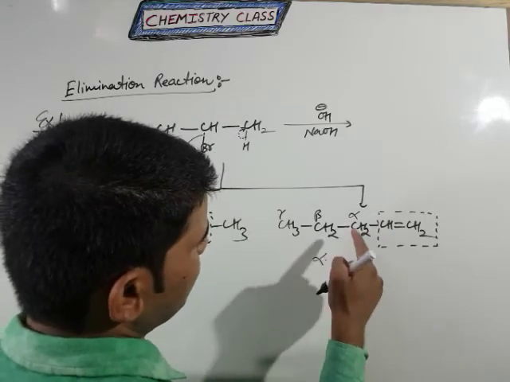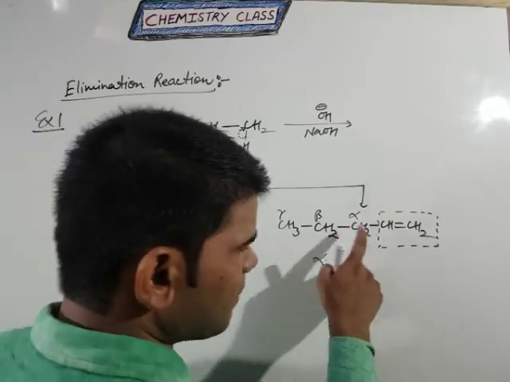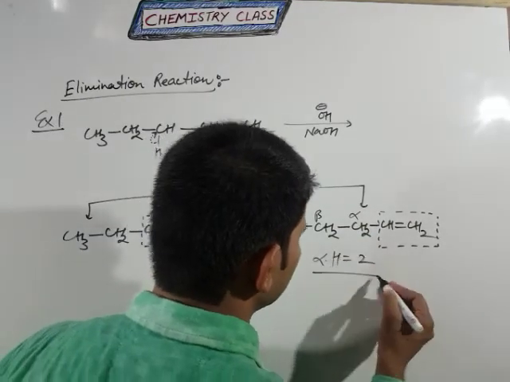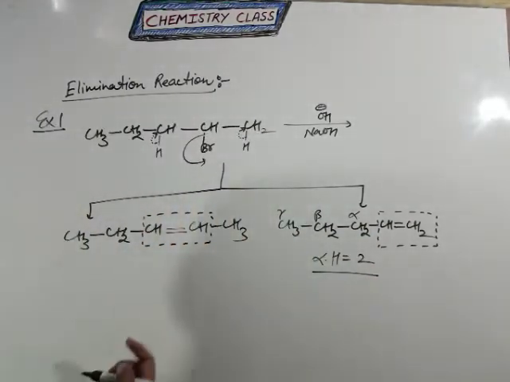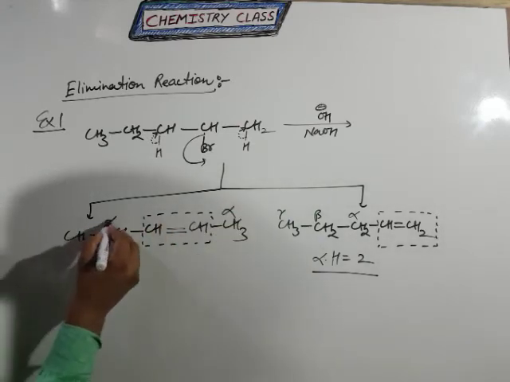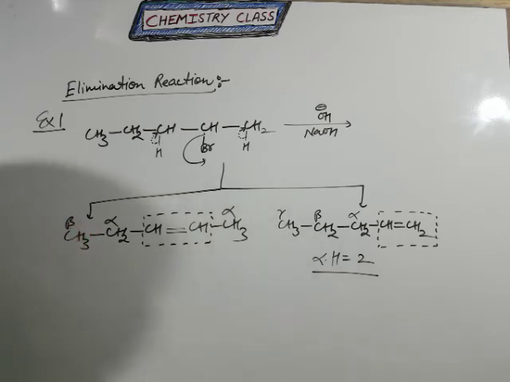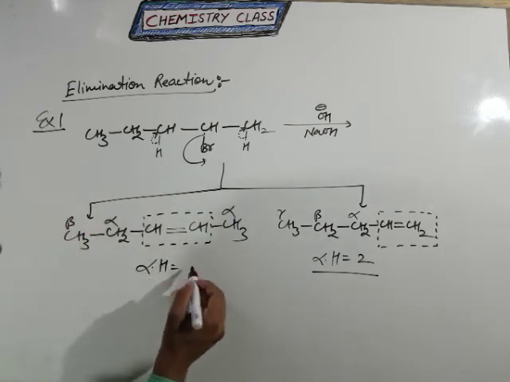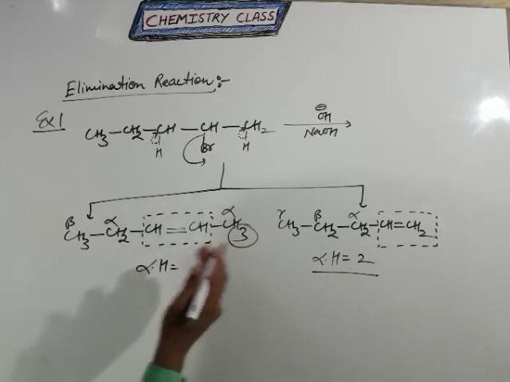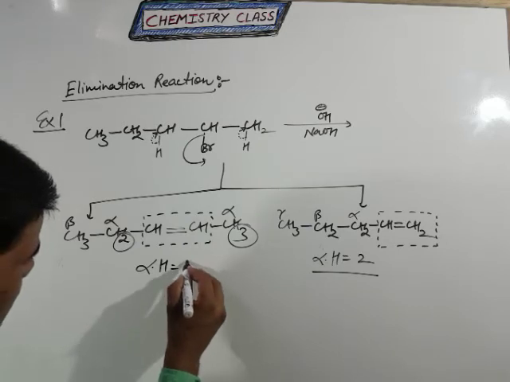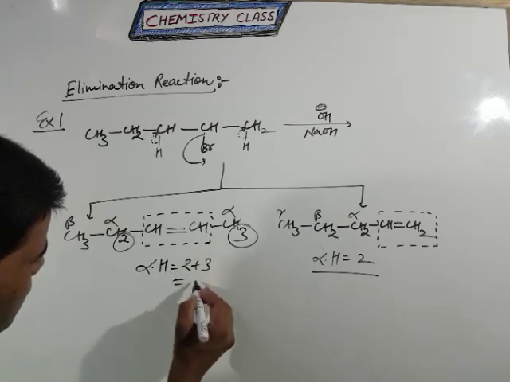So in this case the alpha carbon is this one, and this carbon atom has two hydrogens, so the alpha hydrogen count is 2. But in this case the next carbon atom is this, and the next one is this one. This is our beta carbon atom. So you can see how much alpha hydrogen there is in this reaction. 3 is on the right side and 2 is from the left side. So 2 plus 3, how much? 5.